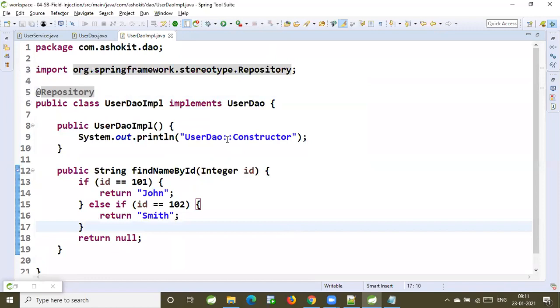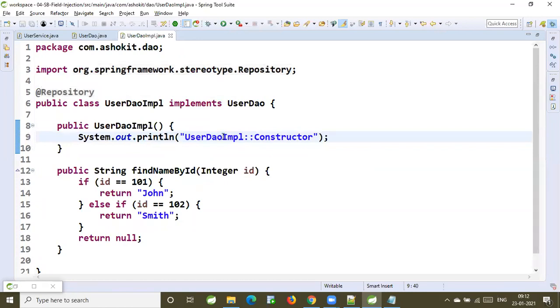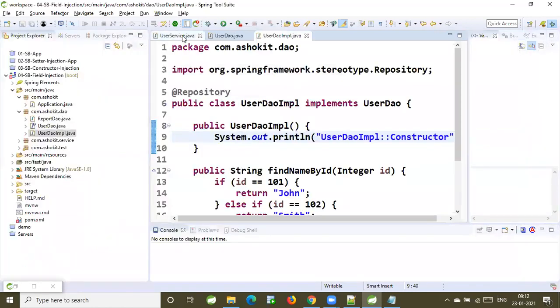Valid or not? Guys, is this a valid Spring Bean or not? Yes, it is a valid Spring Bean.